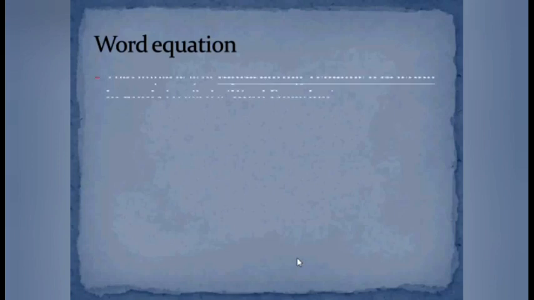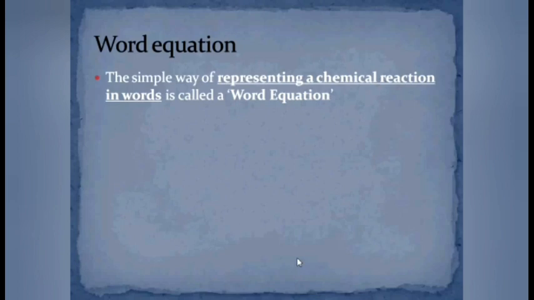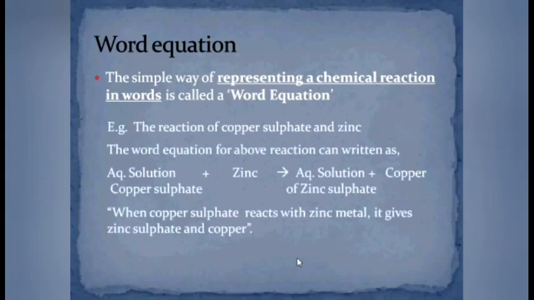The simple way of representing a chemical reaction in words is called as a word equation. For example, the reaction of copper sulfate and zinc. If the zinc rod is dipped into the solution of copper sulfate, the following reaction occurs. The reaction is summarized with the help of word equation as shown on the screen. The reaction is stated like that: the copper sulfate reacts with zinc metal to give zinc sulfate and copper.